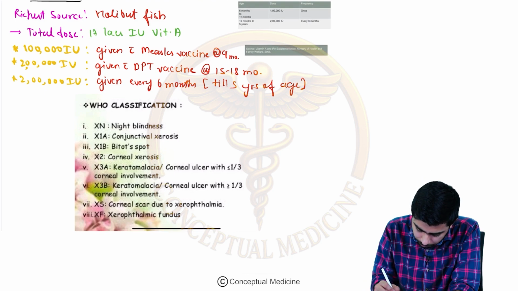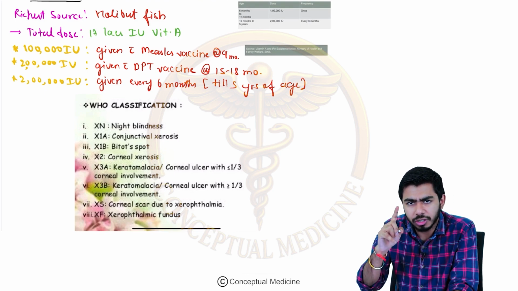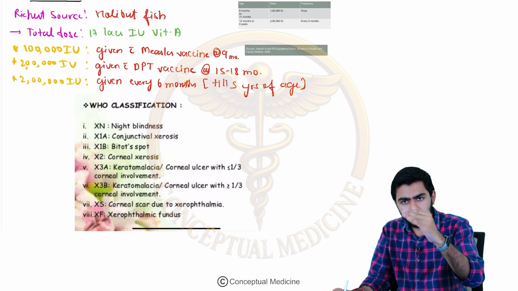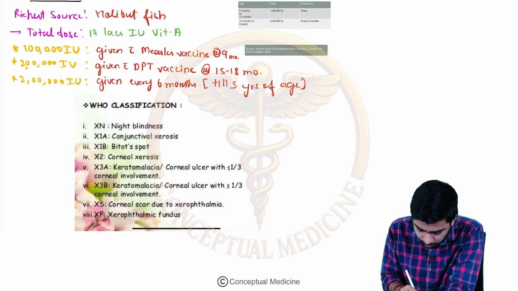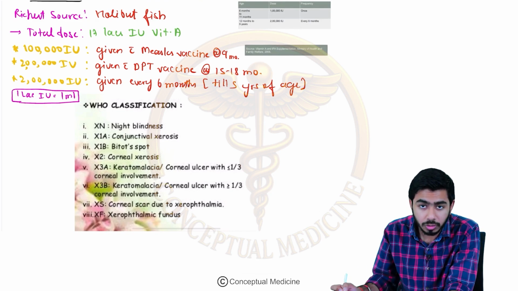And 1 lakh international unit is equal to 1 ml. So we'll be giving first 1 ml, then 2 ml, 2 ml, like that. I should mention over here that 1 lakh international unit is equal to 1 ml. That should be known to you.